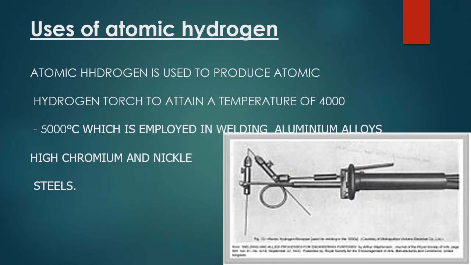Okay, student, now see the uses of the atomic hydrogen. Atomic hydrogen is used to produce atomic hydrogen torch to attain a temperature of 4000 to 5000 degrees centigrade. And this torch is actually employed in welding aluminum alloys, high chromium and nickel steel also.